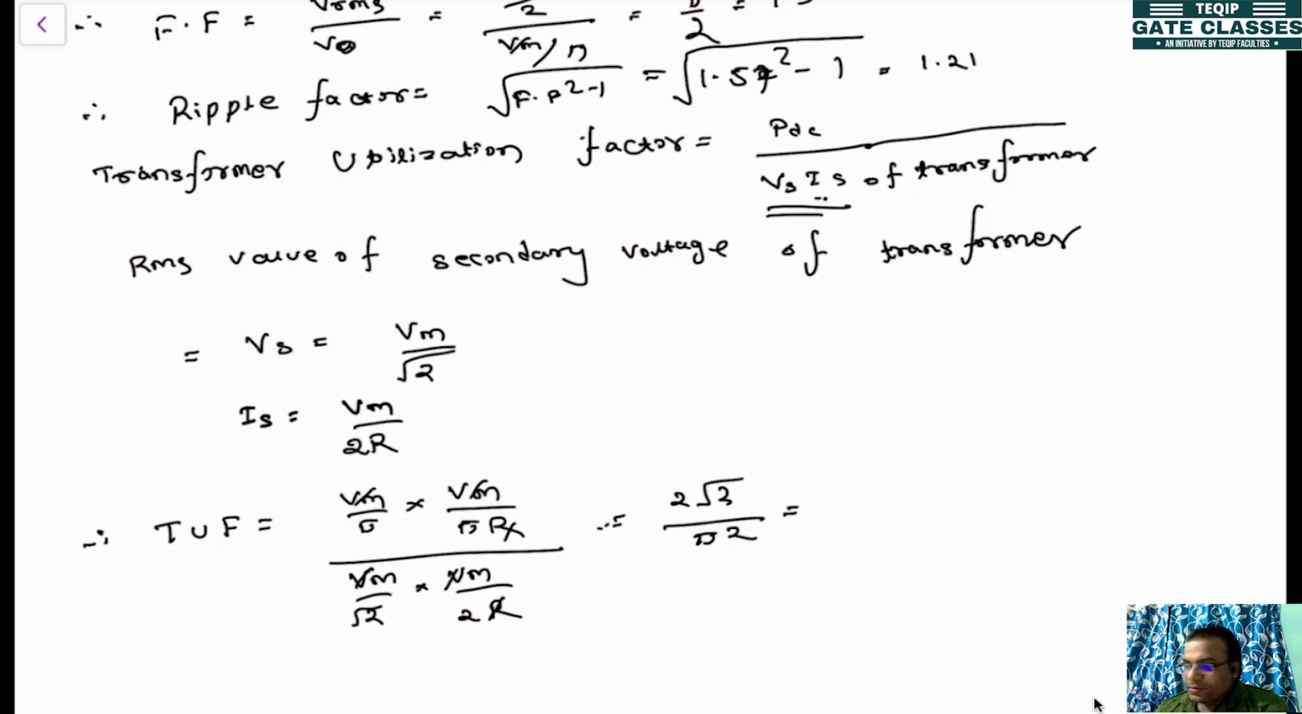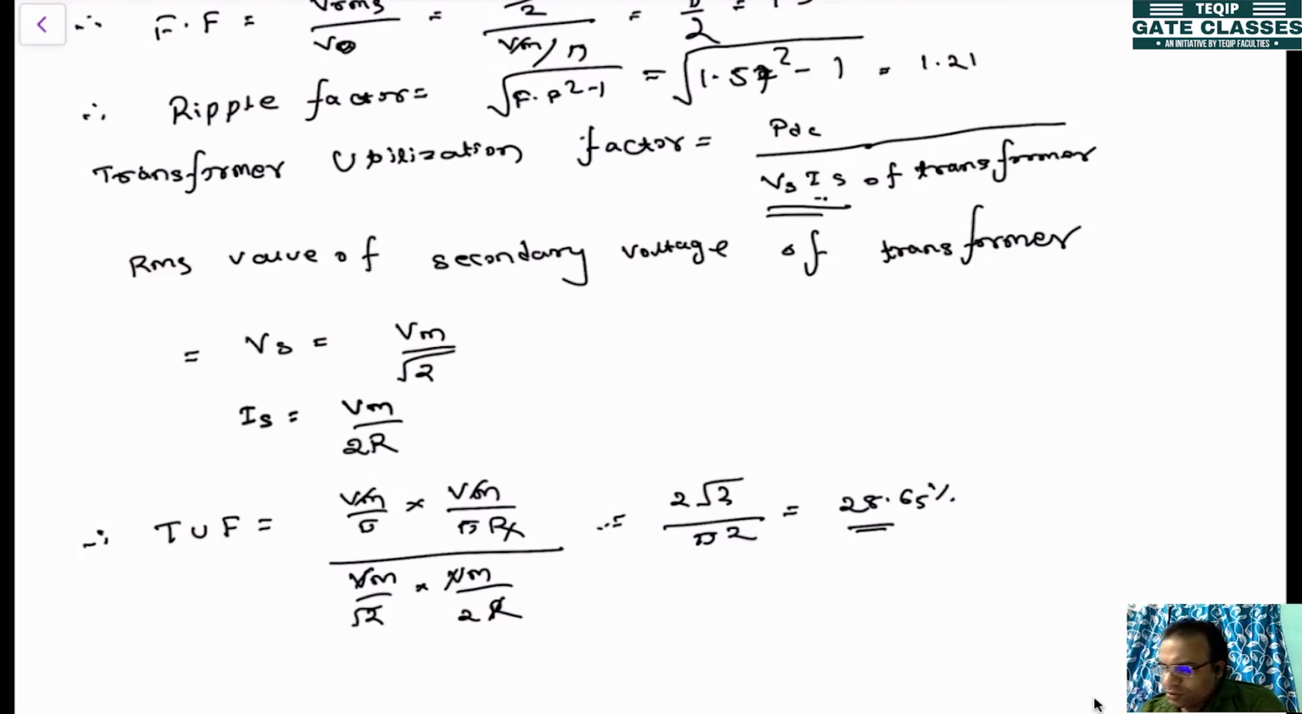What will be this value? If you solve it through a calculator, you get 28.65%. That means the transformer is used only about 28%. But if the transformer is utilized properly, only then can it give you higher efficiency. So in the half wave rectifier, the transformer utilization factor comes to 28.65%.